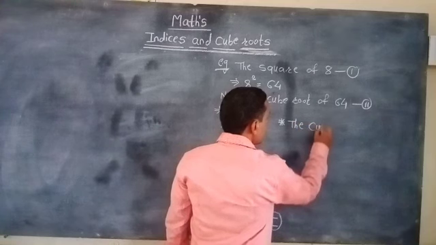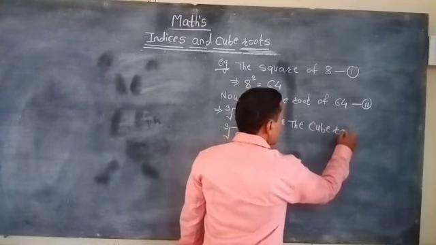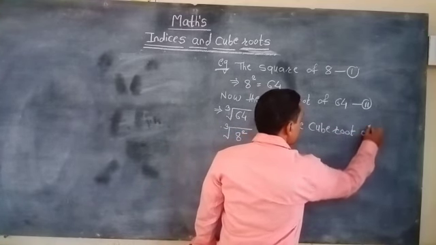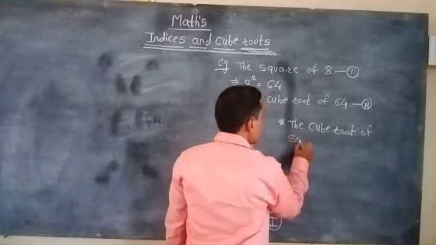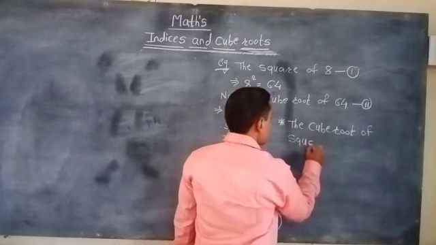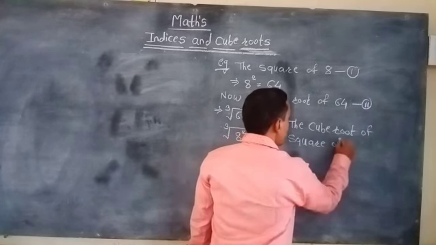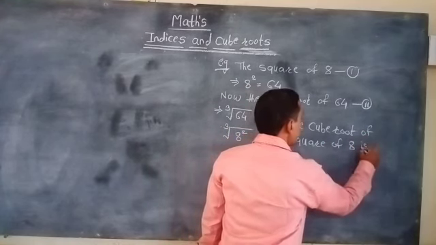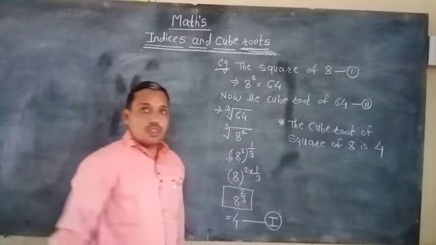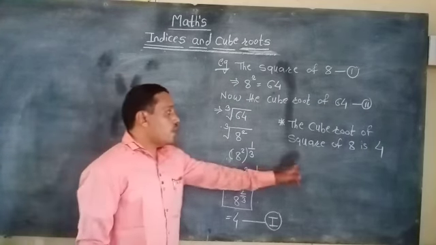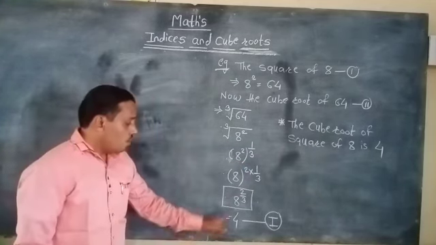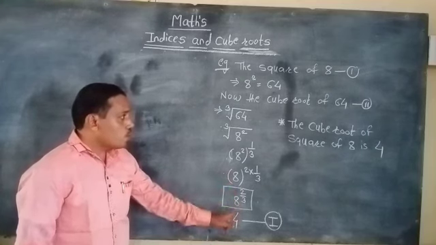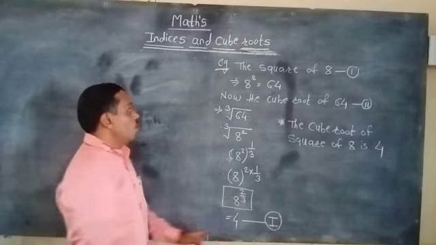the cube root of square of 8 is 4. The cube root of square of 8 is 4. We can find out the cube root of square of 8 is 4.